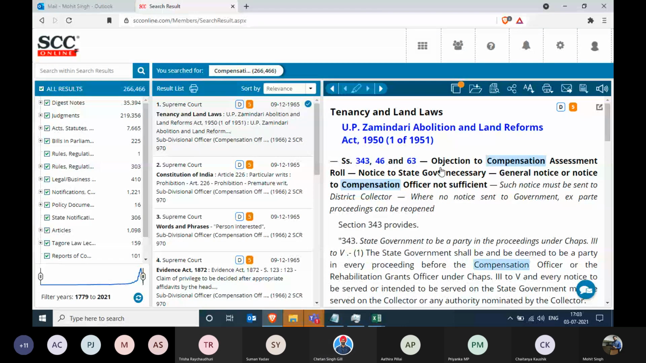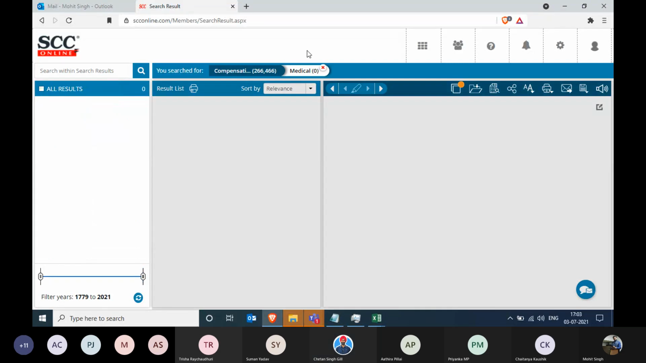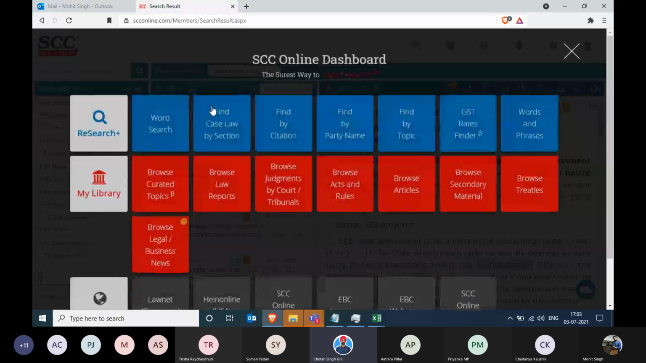Right? We got the result. And Mohit, can you please do a sub search for medical just to ensure that nothing has been searched? There we have it. And Mohit, can you show us, can you take us...